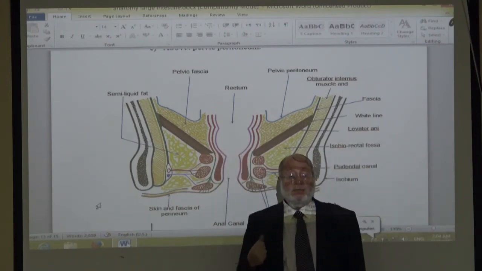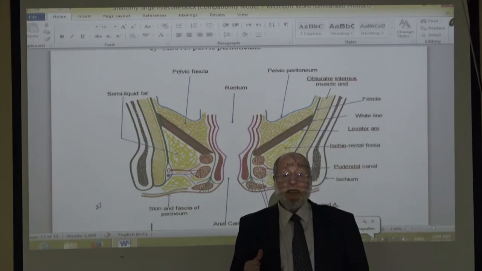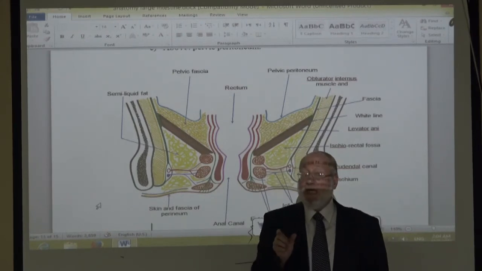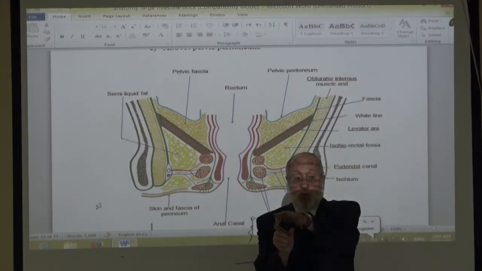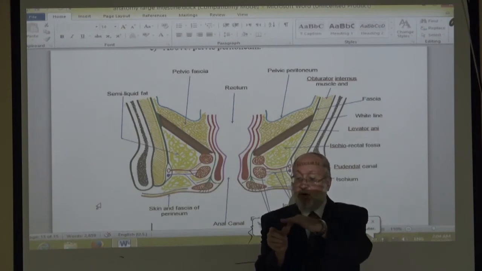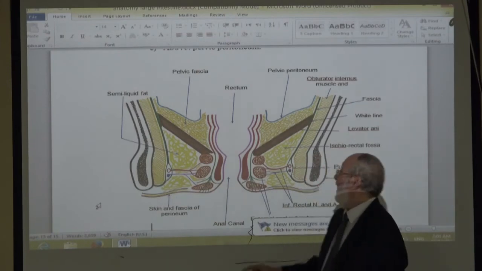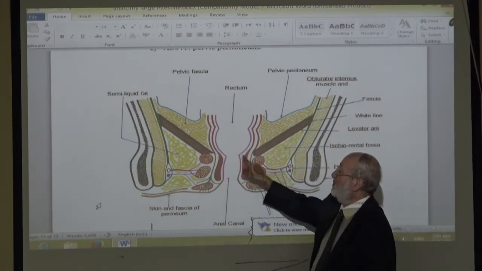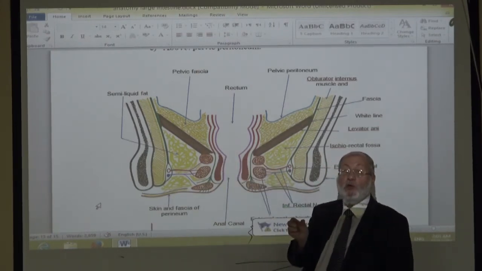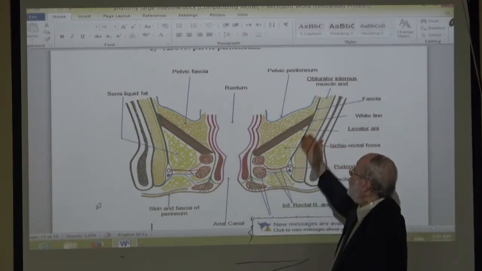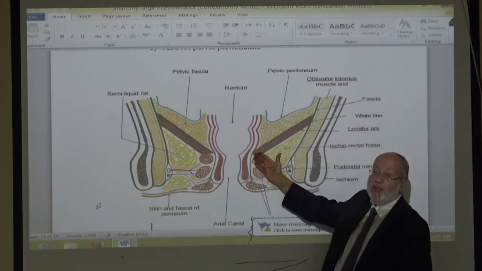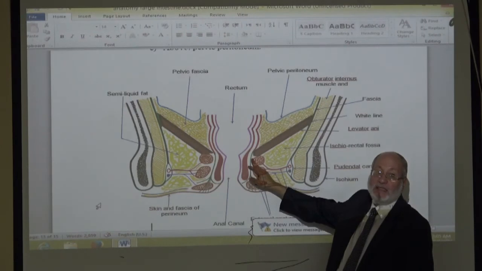Of course, we said before in the rectum, there is a part of levator ani coming from the pubic bone and forming the U-shaped muscle around the anorectal junction called puborectalis. Therefore, this is part of levator ani and puborectalis muscle.